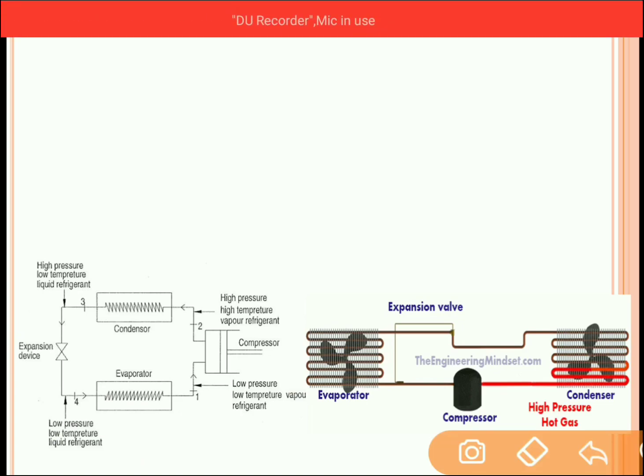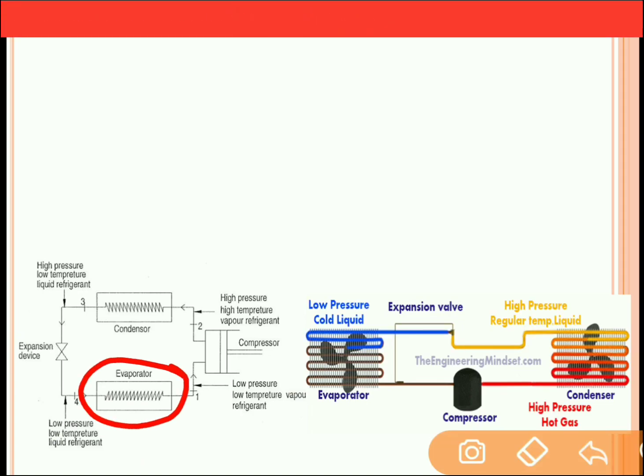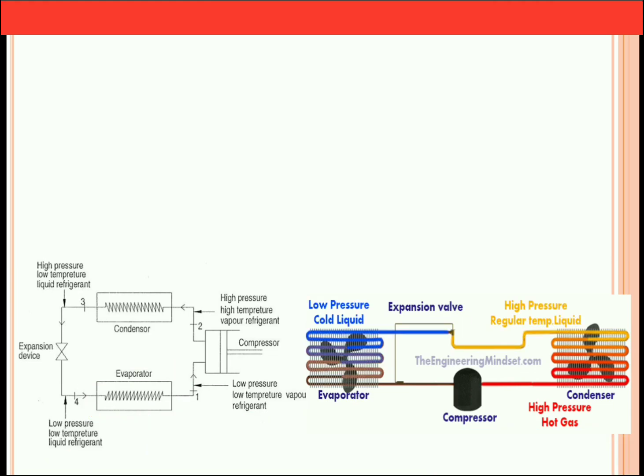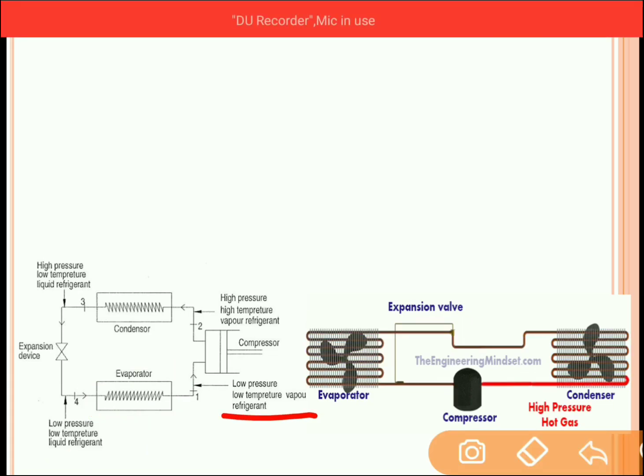It means what? The amount of heat which is absorbed by the evaporator is the latent heat, right? So in this case the temperature is not increased, but only a phase transfer takes place from the liquid phase to the vapor phase. So as the evaporator absorbs the heat from the space, phase transfer takes place from liquid to vapor. At the exit of the evaporator, the refrigerant is low pressure and low temperature. This low pressure, low temperature vapor refrigerant enters into the compressor.